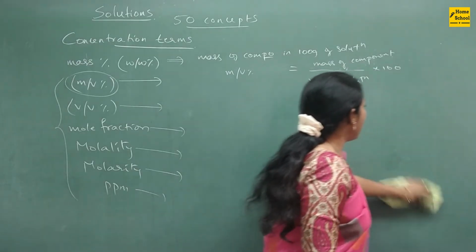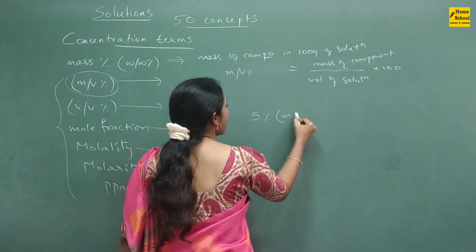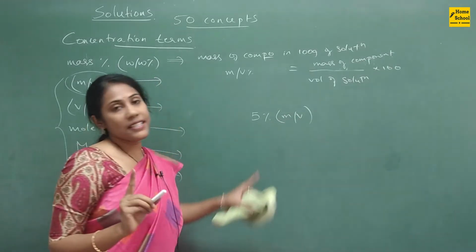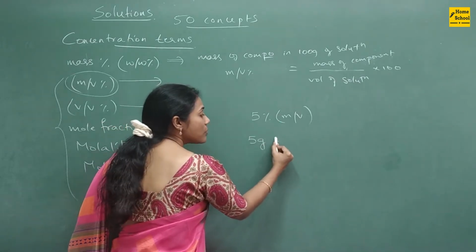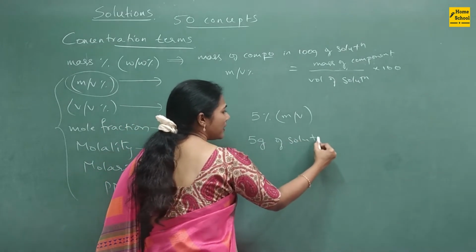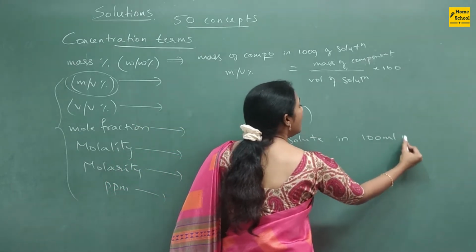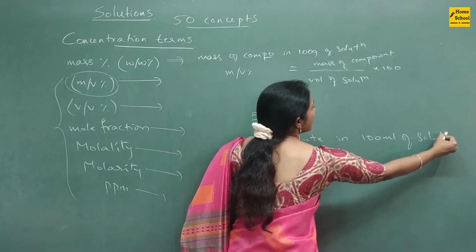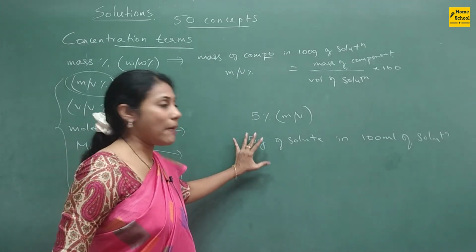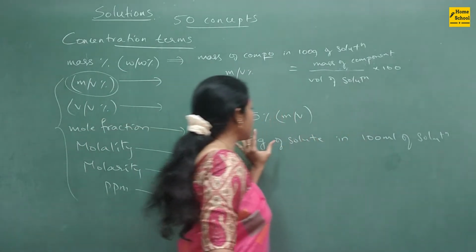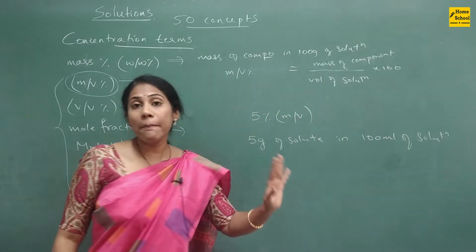Suppose in a question you have 5% mass by volume. If this is the case, then what exactly is its meaning? It means 5 grams of solute, some component that is solute, is present in 100 ml of solution. So the solute you considered in mass terms, and this much amount is present in 100 ml of solution.